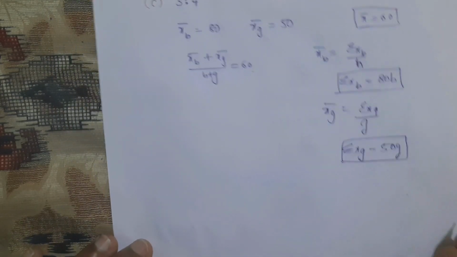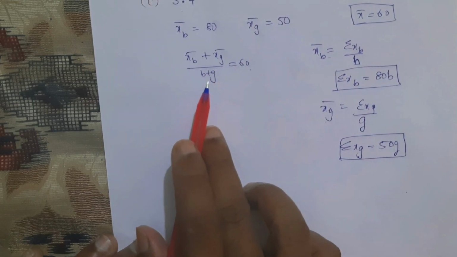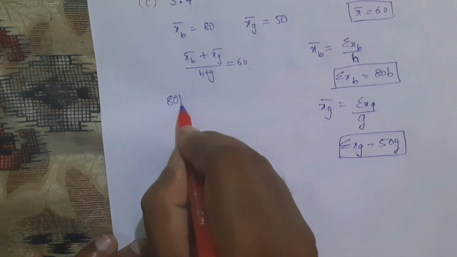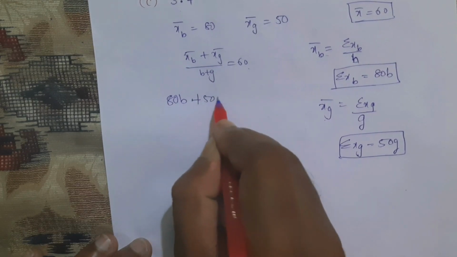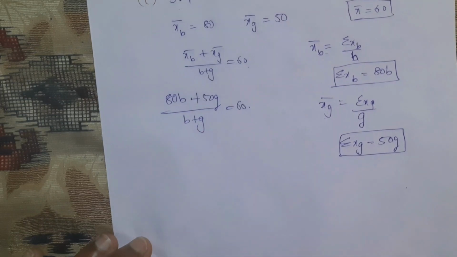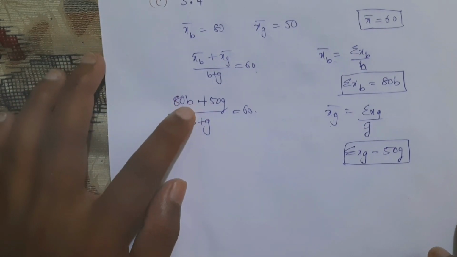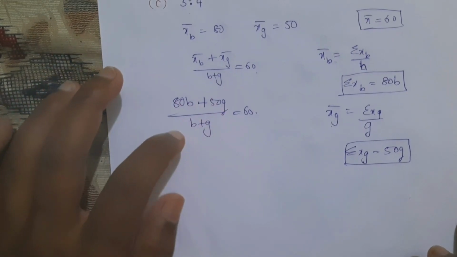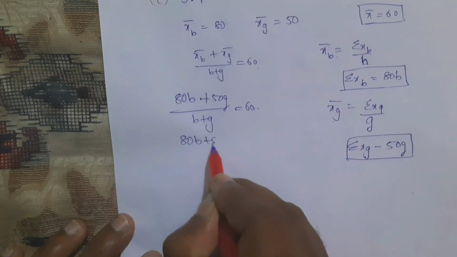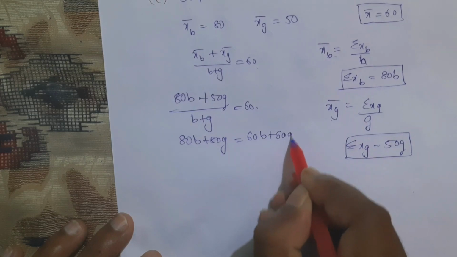Therefore we can write (x̄b + x̄g)/(b + g) as (80b + 50g)/(b + g), which is equal to 60. This is nothing but 80 into boys plus 50 into girls divided by boys plus girls is equal to 60. This will become 80b + 50g = 60b + 60g.